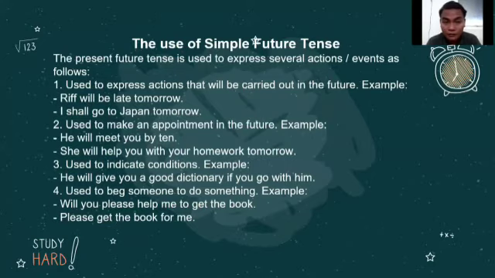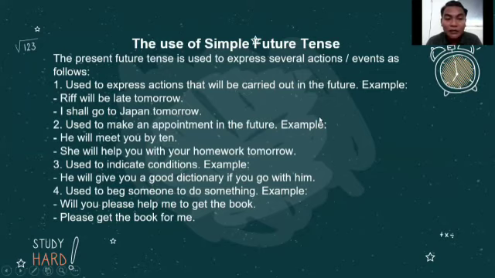Use of simple future tense. The first function of the simple future tense is to express actions that will be carried out in the future. For example, Rif will be late tomorrow, or I shall go to Japan tomorrow. As I've explained, the simple future tense is usually used for expressing future activities that are not ongoing right now and didn't happen in the past. It only reflects activities that will happen in the future itself.